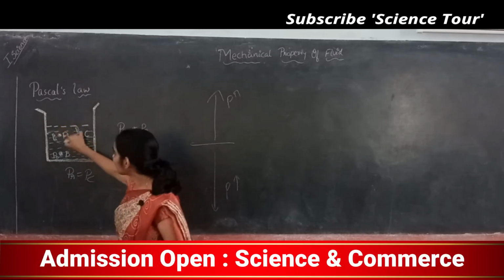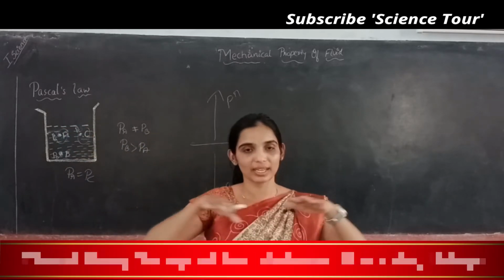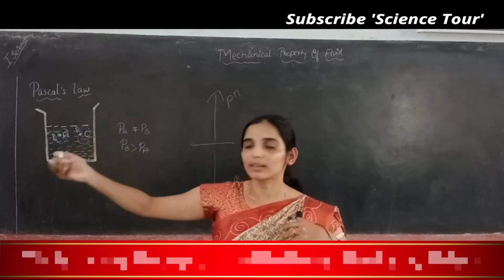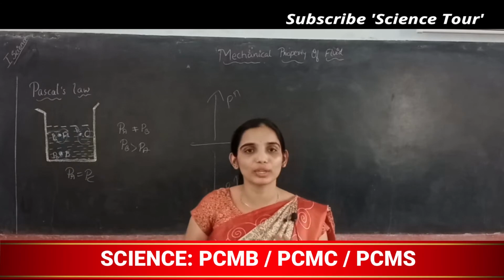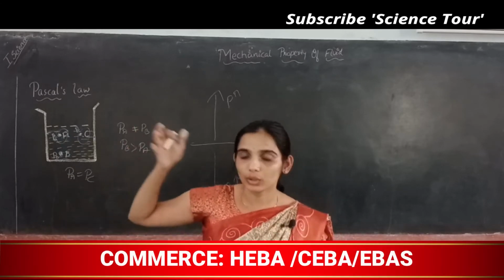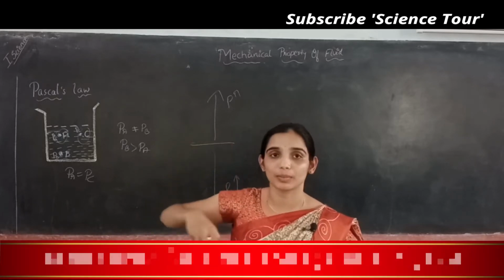So point A is here, point C is here, that doesn't matter since as far as they are at the same height, pressure is the same. In a swimming pool, you, your friend and another friend, everyone is at the same height, floating at the same height, means you experience the same pressure. So if you go to more depth, you will experience more pressure.